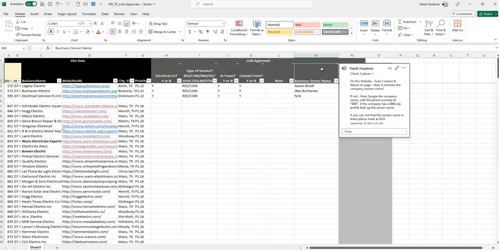And then next up is the business owner name. I'll show you how to do this in some examples, but essentially we want to apply a bit of effort to find the business owner's name, but if it isn't in the 3 obvious places that we identified, then we just move on. Lots of times on the actual website, if you go to the contact or the about us page, sometimes they will provide the company owner's name. So it's just scanning to see if they provide the company owner's name.